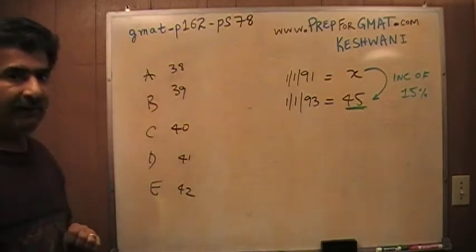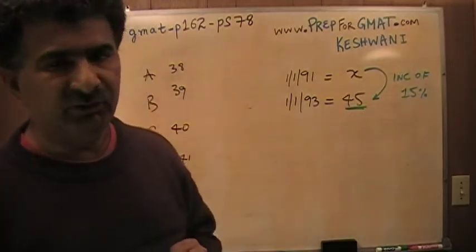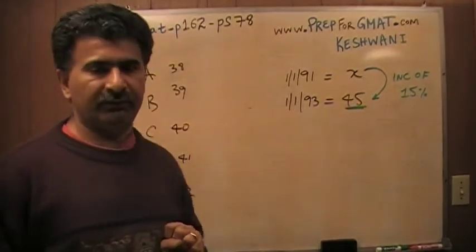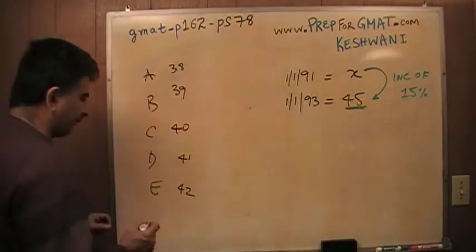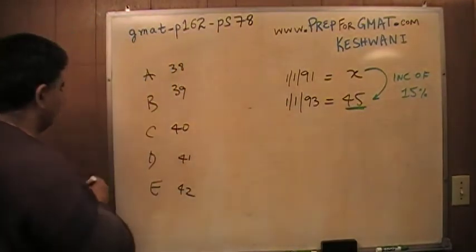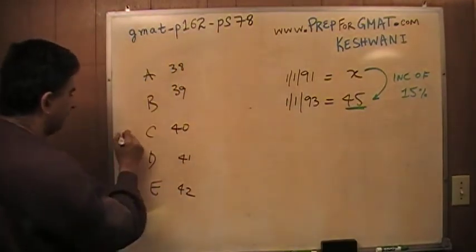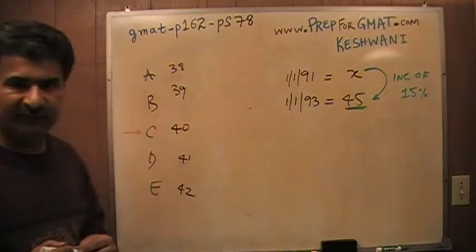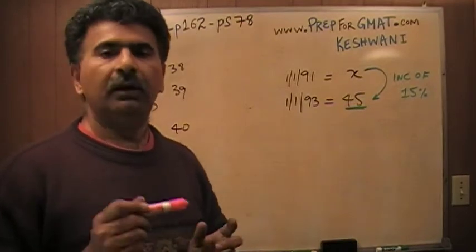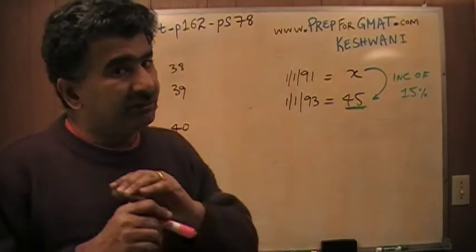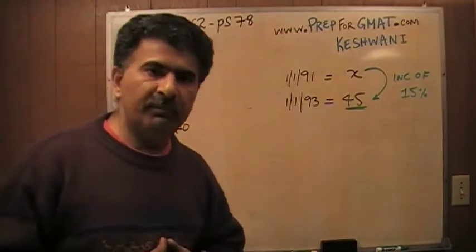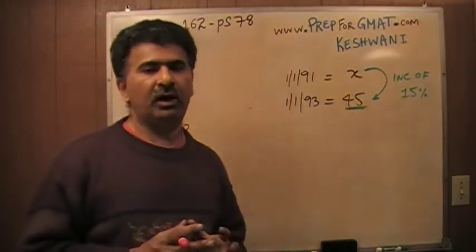4 times? You might be sitting there and saying 4 times, because if you try 4, the 5th one has to be the answer. No, you can find the right answer just by trying twice. What you do is you start with the compromise. Don't start with the extreme. Start with the middle part, C. Whatever it is that they are asking, pretend that the answer to that question is C. Put it back in the problem and see how it works. If it fits, you're done. The answer is C. If it doesn't fit, in most cases, you will be able to tell whether it is too small or too large.